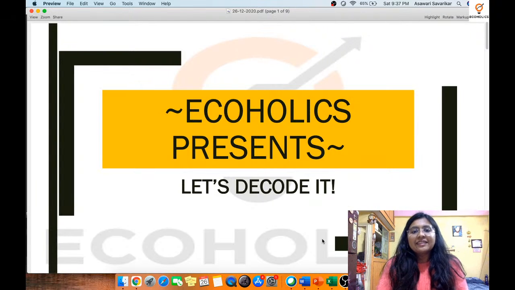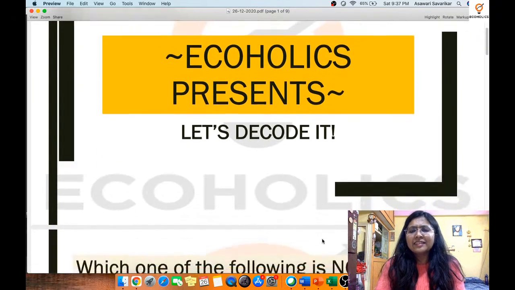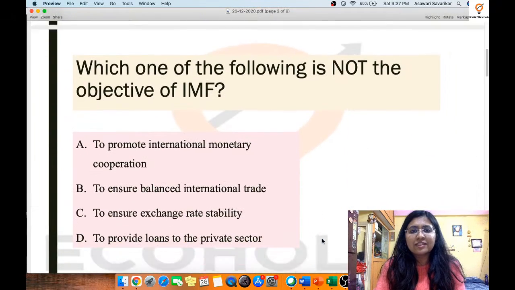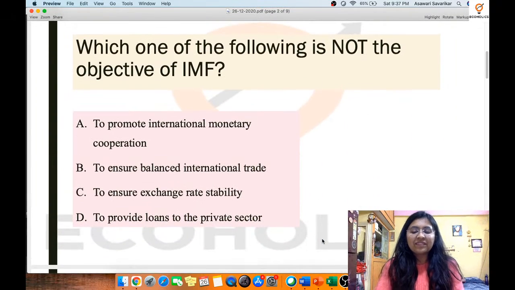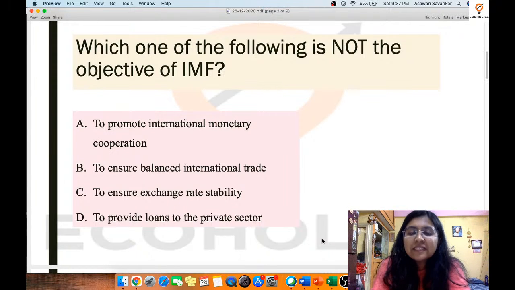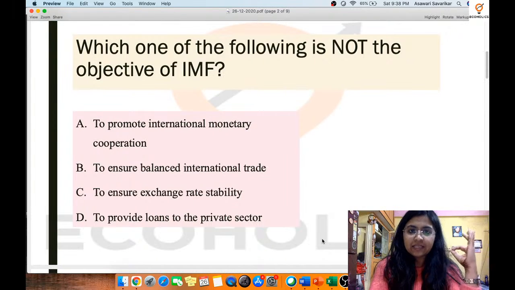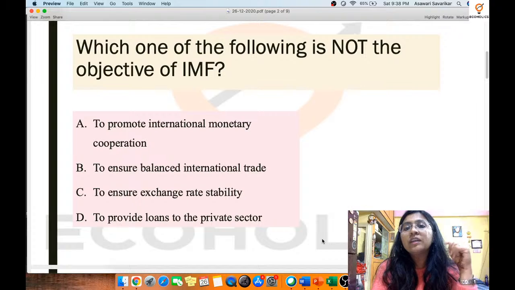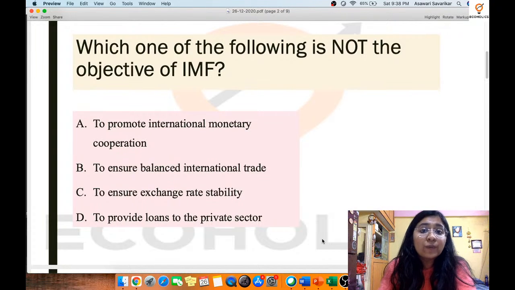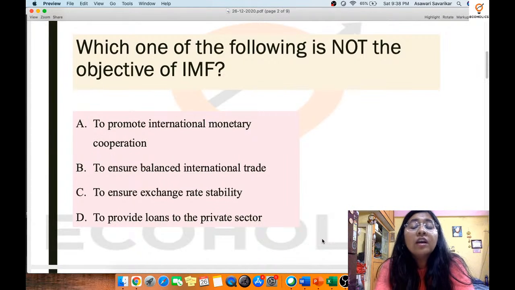Now, decoding some of these questions today. Let us begin. The very first question that I've picked up is very interesting, although it's very basic. But we must remember that these basic questions are also the key for you to understand what type of basic questions can also appear in the future examination. So over here they have asked us: which one of the following is not the objective of IMF?